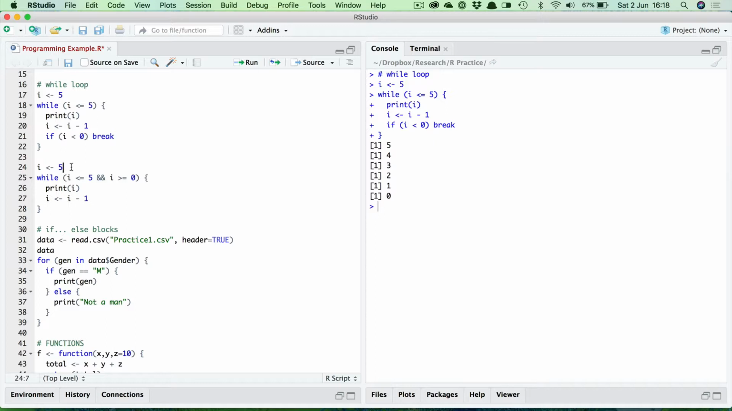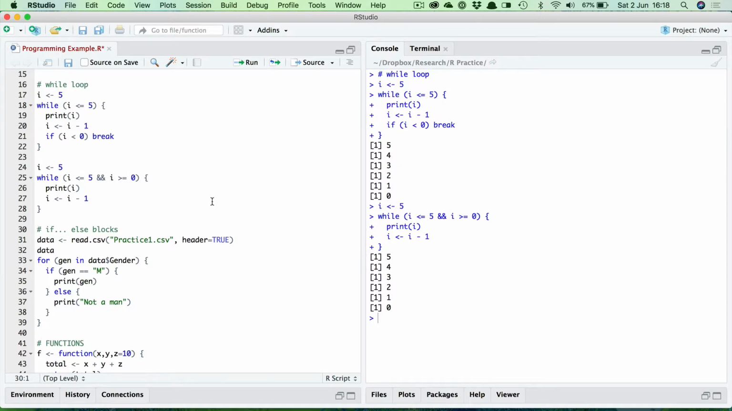So let me run that. First of all, set I equal to 5, run the loop, and you see we get exactly the same result as up here. So there's two ways you could do it in this case. You could use an if and break statement here to make sure the loop stops, or you could use a slightly more complicated expression here.